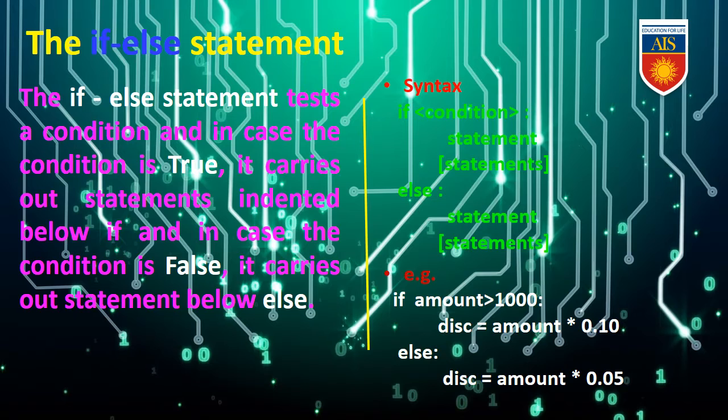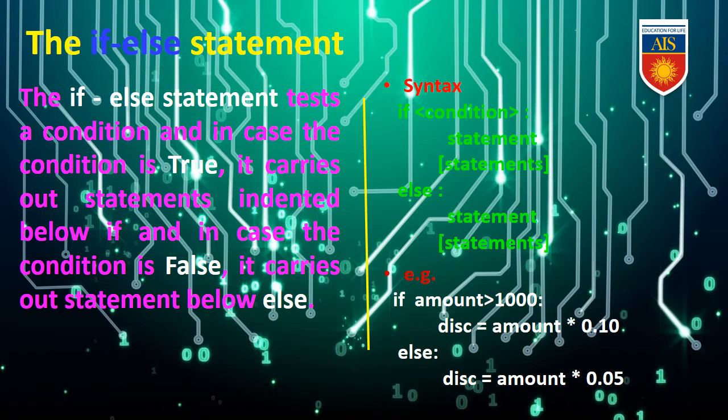The if else statement tests a condition, and in case the condition is true, it carries out the statement indented below if, and in case the condition is false, it carries out the statement below else. So here is the syntax. First we need to provide the condition along with if, then the statement, then else, then statement, and the condition accordingly.